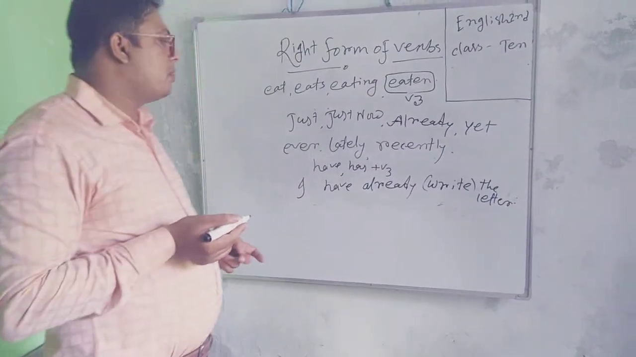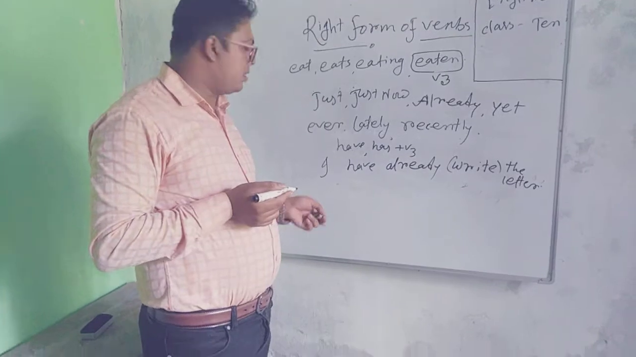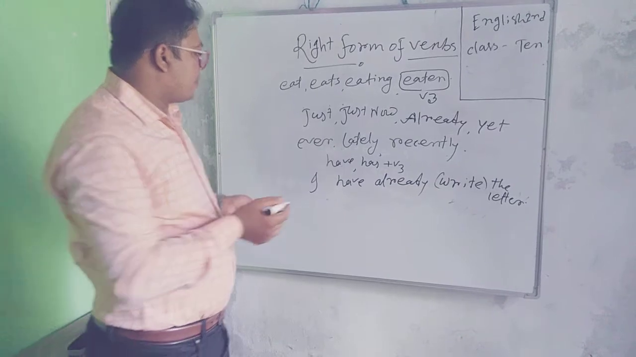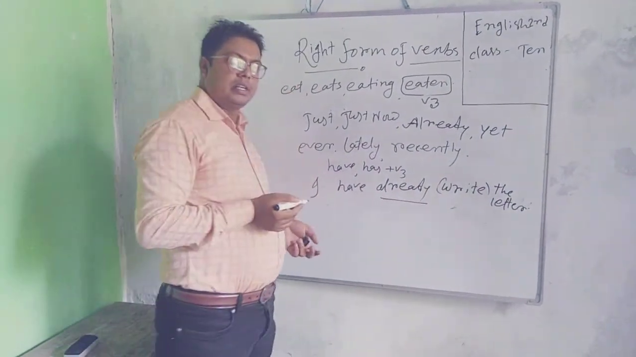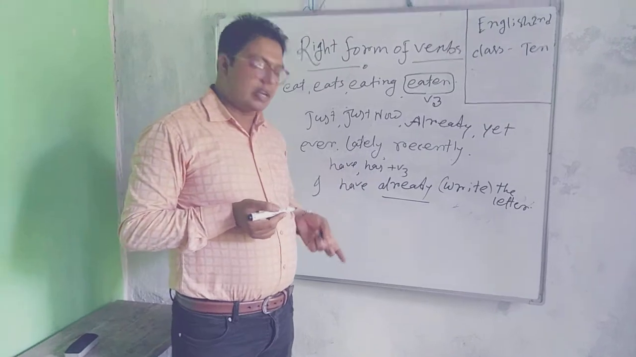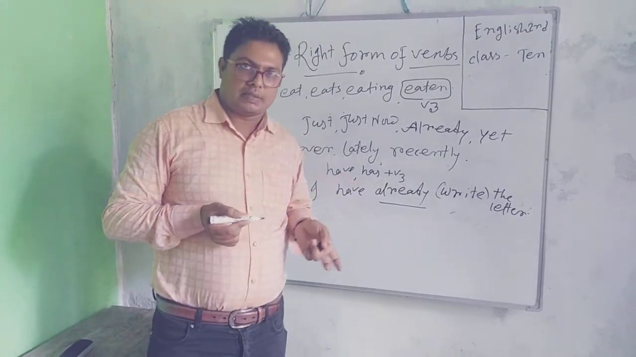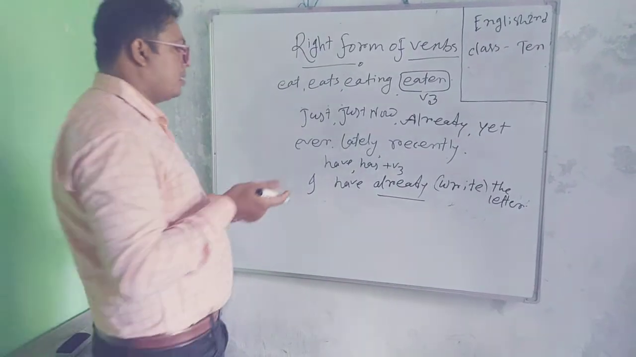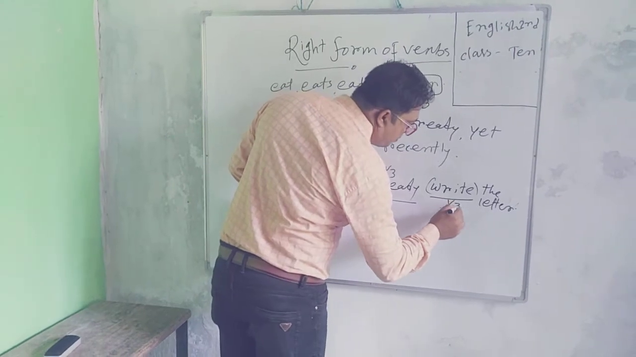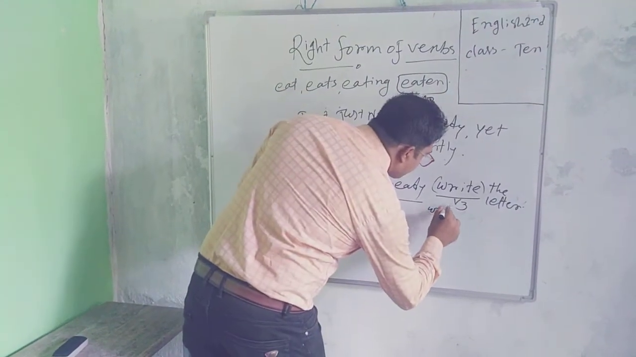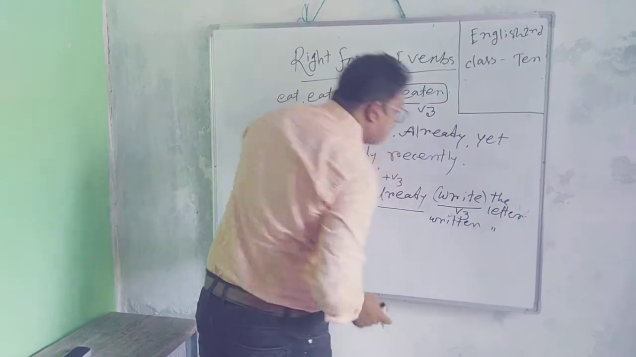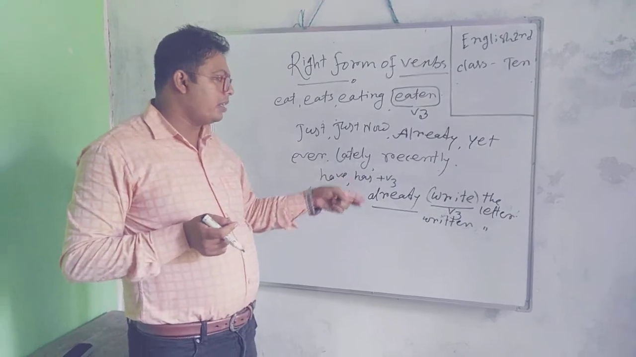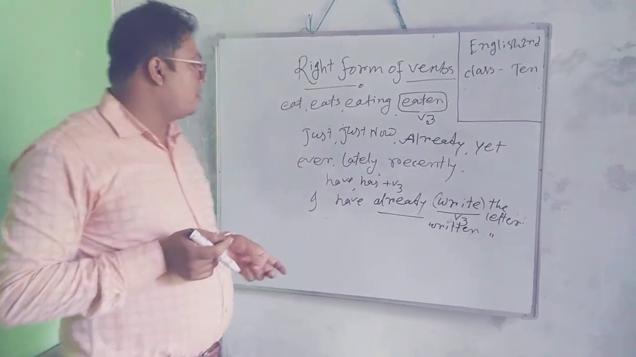Dear students and viewers, I have written a sentence, and that is: I have already write the letter. Here there is a word, already, and this word indicates that this sentence must be transferred into present perfect tense, and we know that in present perfect tense the form of verb is V3. Then the sentence will be: I have already written the letter.